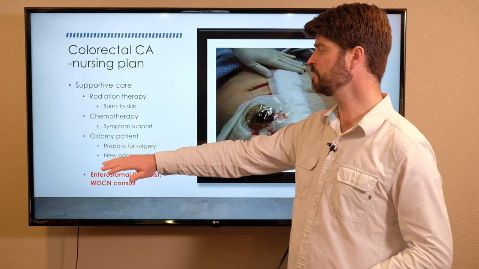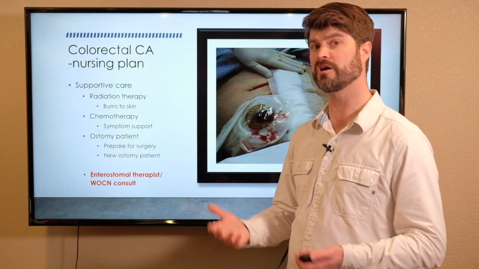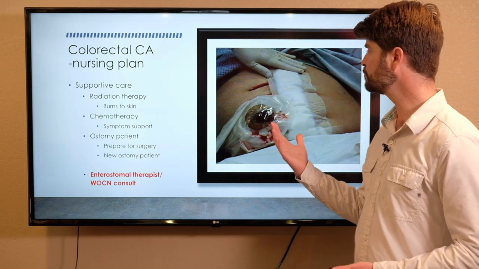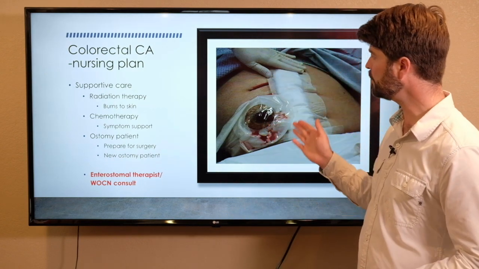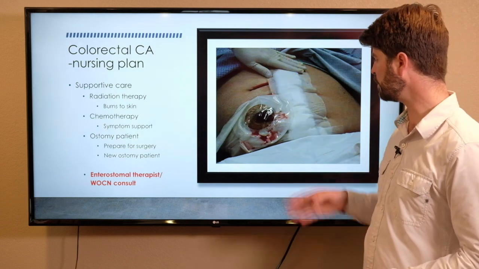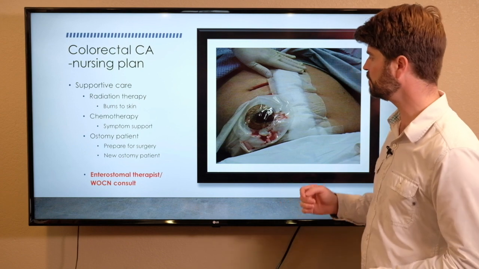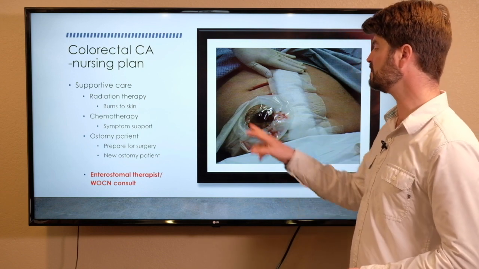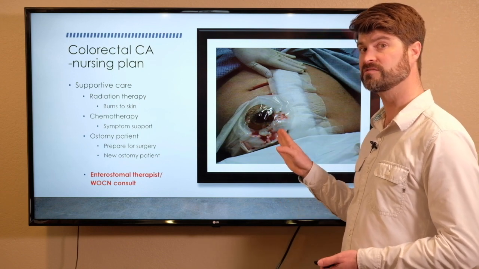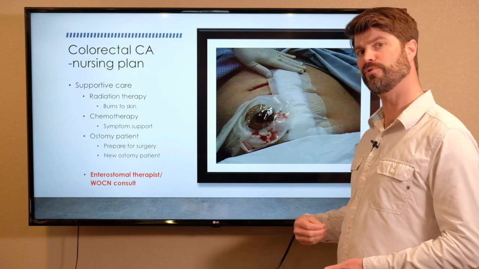And then for ostomies, first we need to prepare them for the surgery so they know what to expect when they come out of surgery. Here's a post-operative patient or ostomy patient. This patient looks like they're still in the OR, like somebody's wearing a sterile glove, sterile dressing, all that kind of stuff. But they need to be ready to see this when they come out of the OR. This is the stoma that's been pulled through the skin.